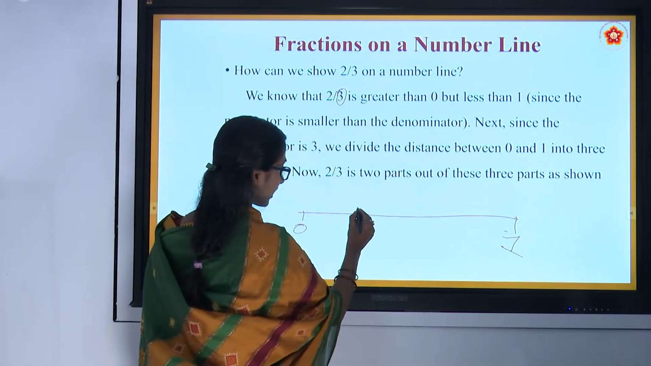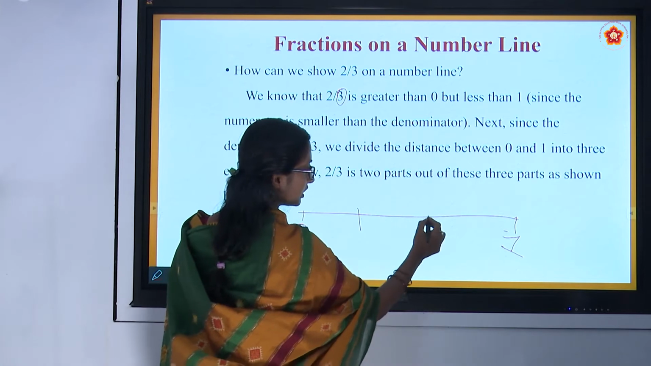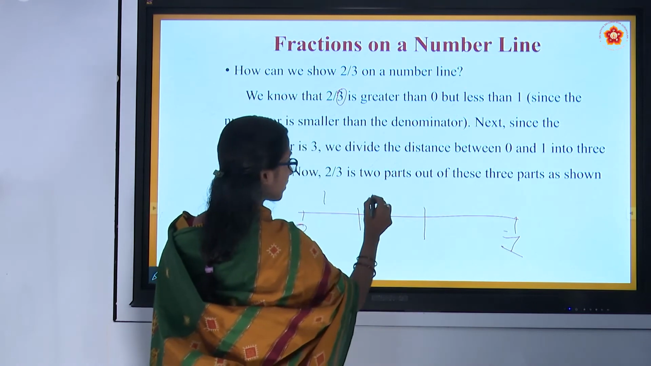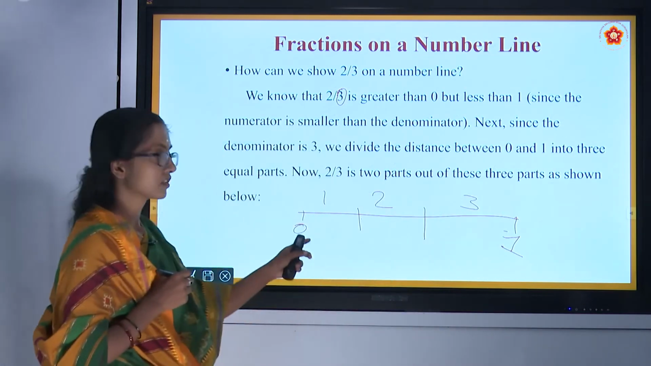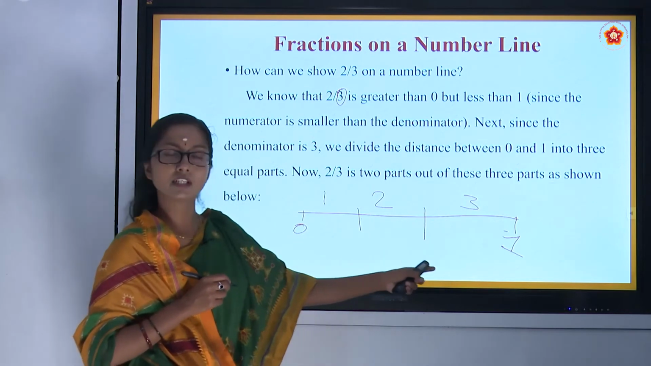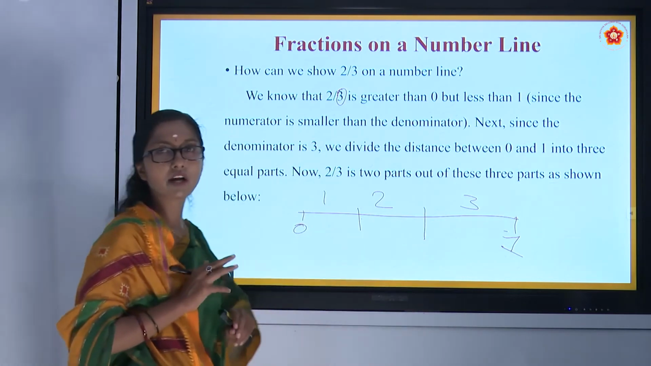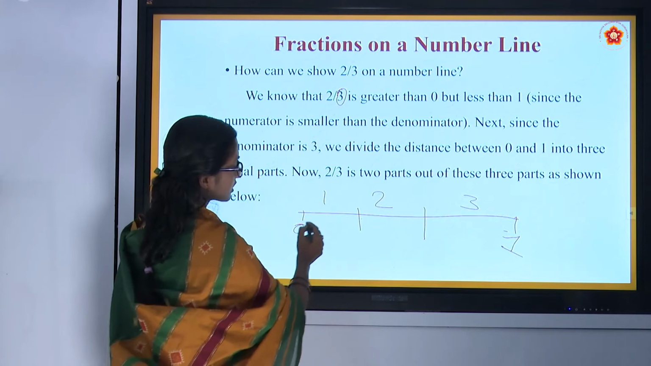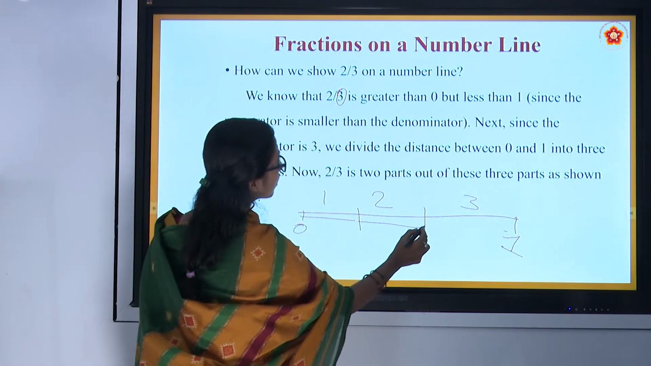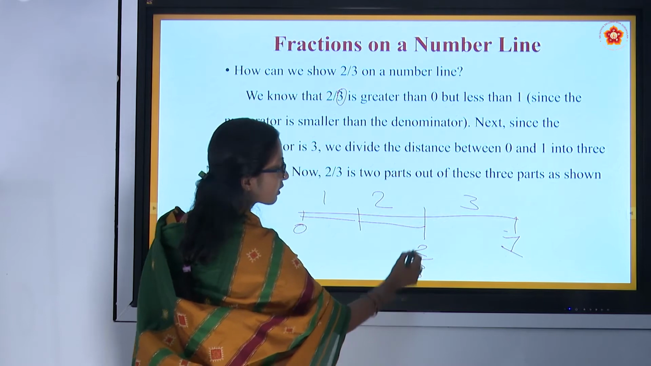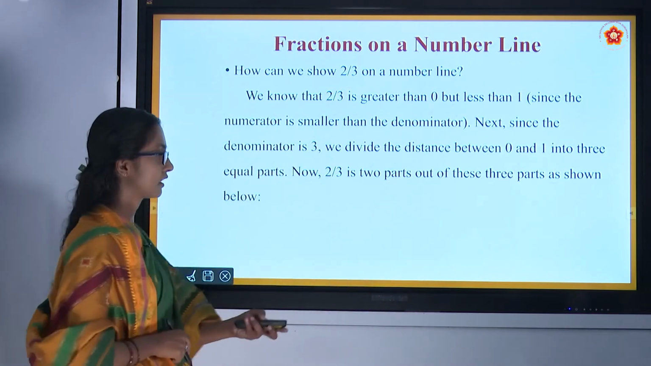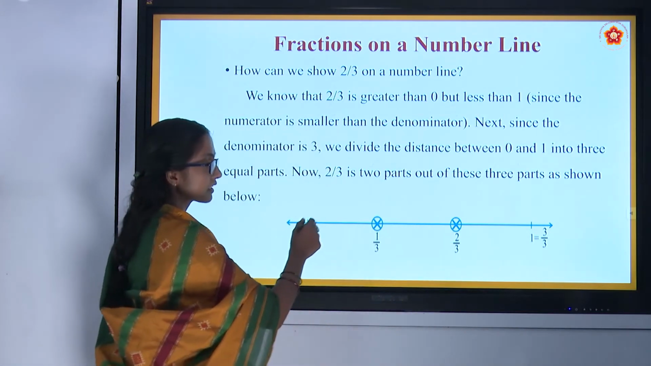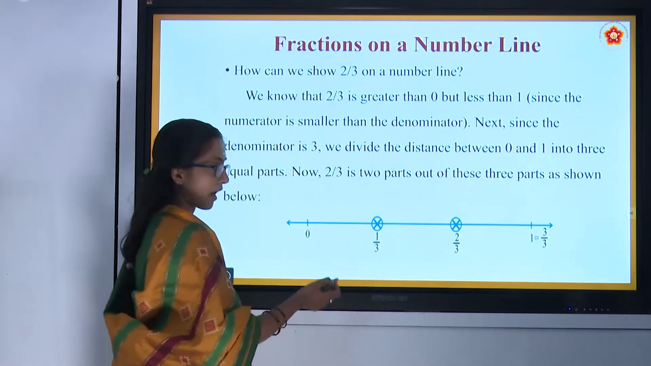That means we should divide it into 1 part from here to here, a second part, and a third part. First part, second part and third part, right? So 0 to 1 is divided into 3 parts. Now, only 2 parts of it, 1 and 2, make 2 by 3. We can mark it here as 2 by 3. See, they have shown here: 0 to 1 is the whole, divided into 3 equal parts.